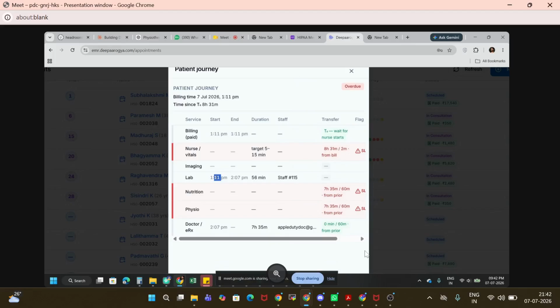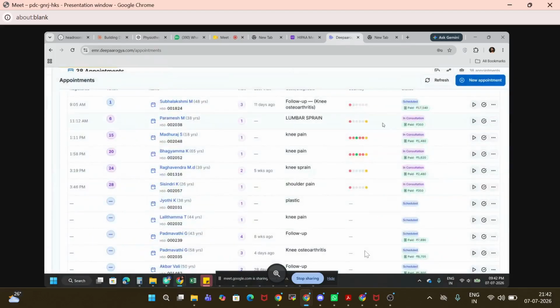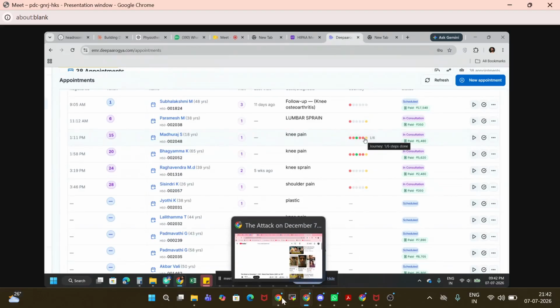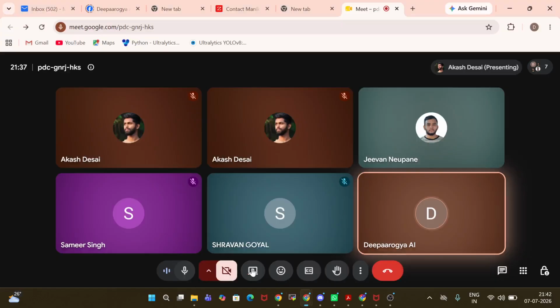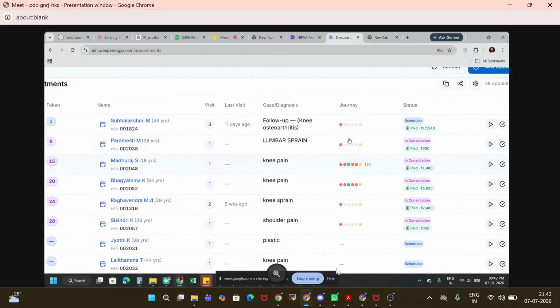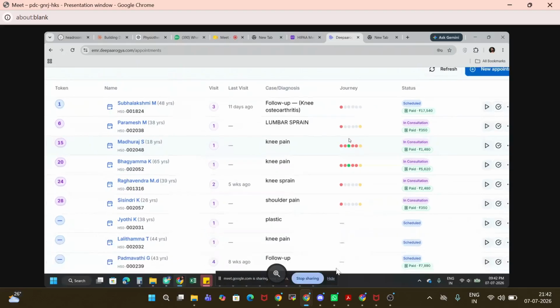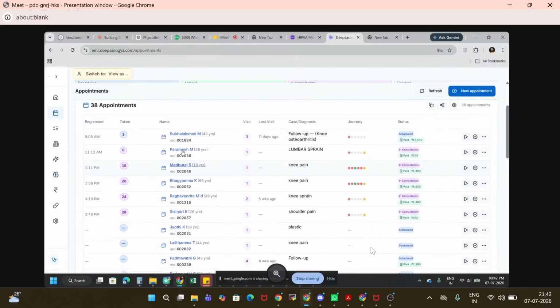We are basically finding and storing each and every journey step, so we will know where the patient is right now. And these are the color codes we use. Green means we are all good within the specific time limit. We can do one more detailed session on the journey, like how to do configuration, but this is the main OPD UI you can see.